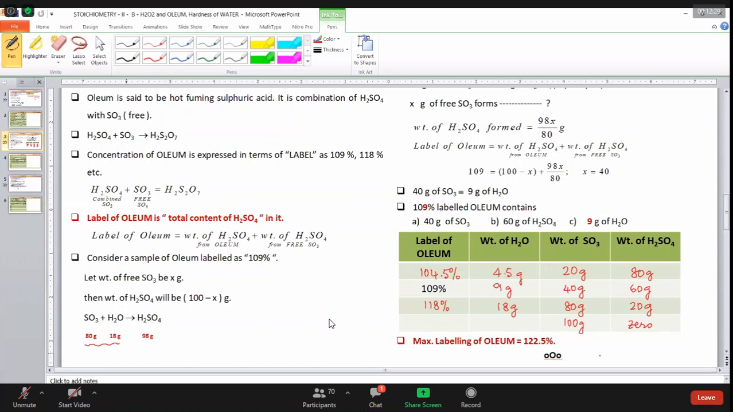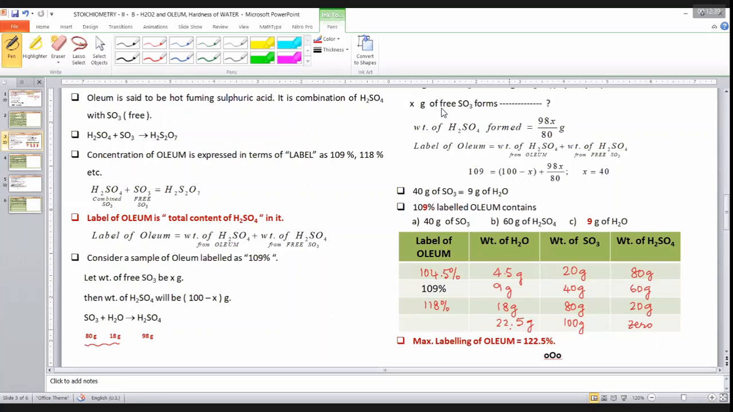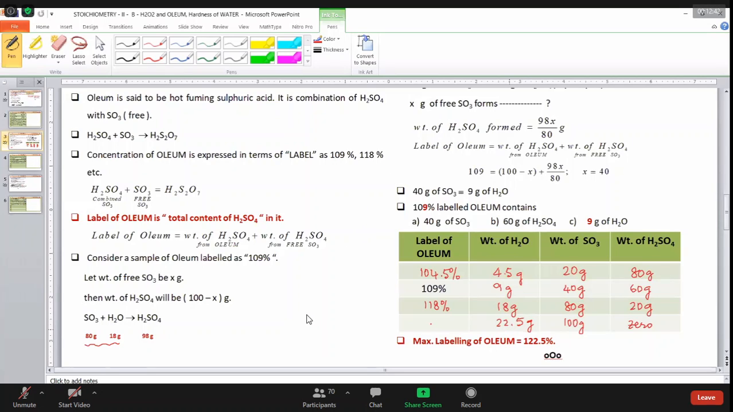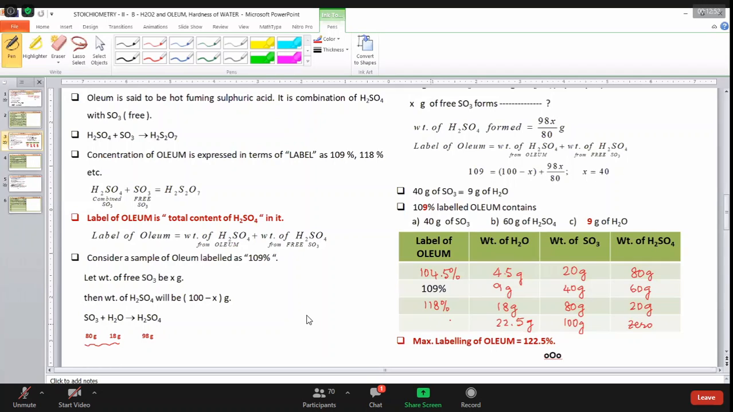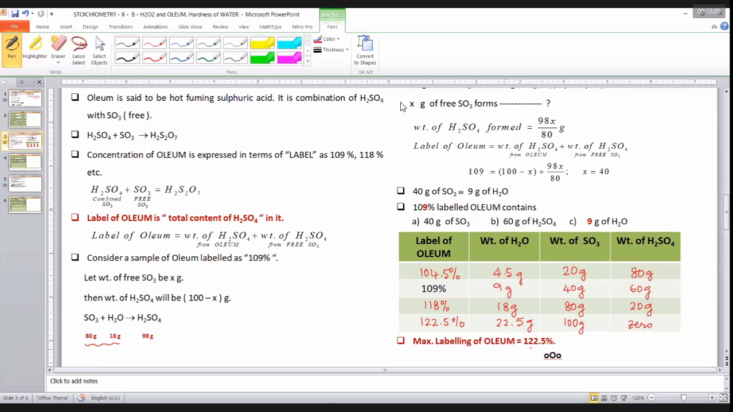Very good. Abdul Rehan is saying 22.5. 27 is wrong, beta. Calculate. Okay. Now tell me if it is so, what should be the label? Tell me the label. How to give the label now? Label means 100 plus water. Yes. This is known as maximum labeling. This is called maximum labeling because I cannot go beyond this. See here, the weight of sulfate. This is called maximum labeling of oleum.